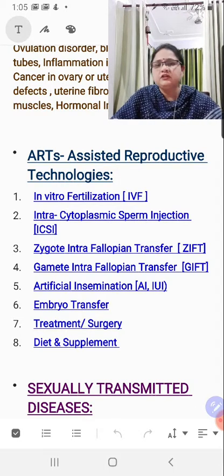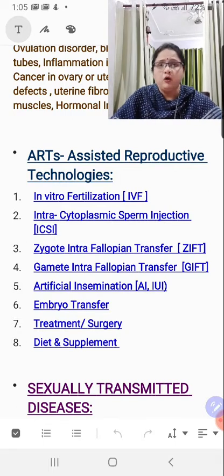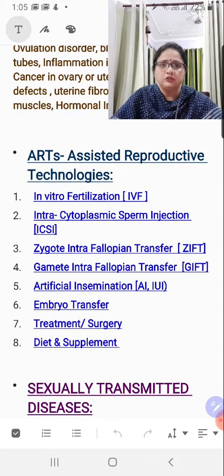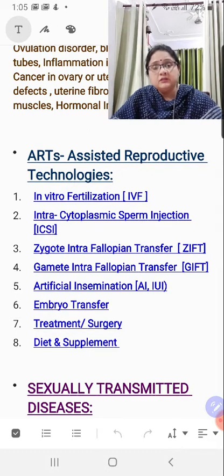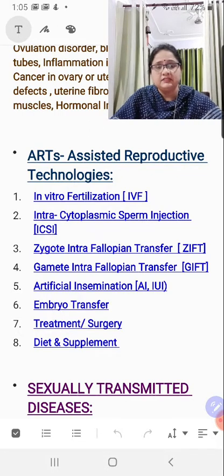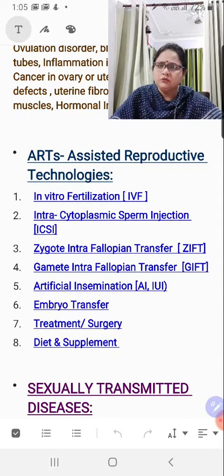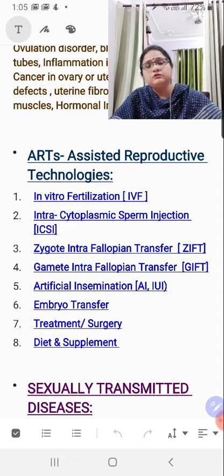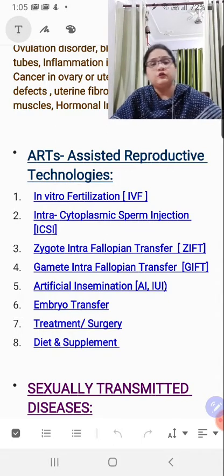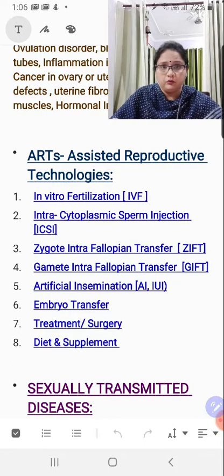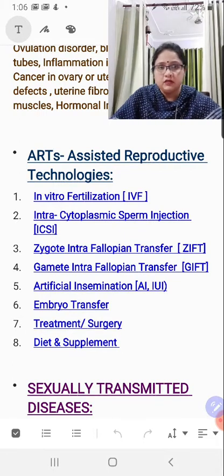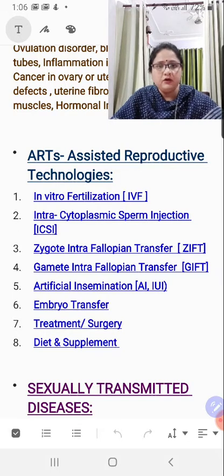And last two are like treatment and surgery. Suppose if you say that fallopian tubes were blocked, so in that case there could be a surgery done to open the fallopian tubes, right? Sometimes a fibroid is there, so there are surgeries. DNC is there, that is dilatation and curettage, and this is something which scoops out all the fibroids which are present inside the uterine cavity. It is accompanied by some bleeding, but in due course of time it is treated well, right? And then you have diet and supplements. So, suppose if you are facing some kind of anemic condition and there is a lack of hemoglobin in the body, so that is something which is to be sorted out when you are planning for conception.